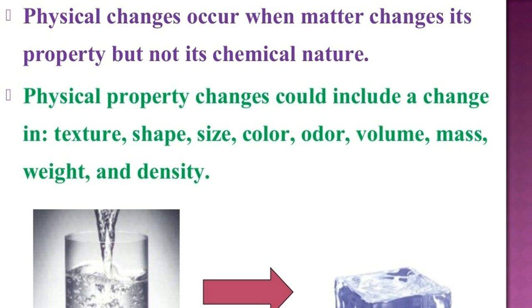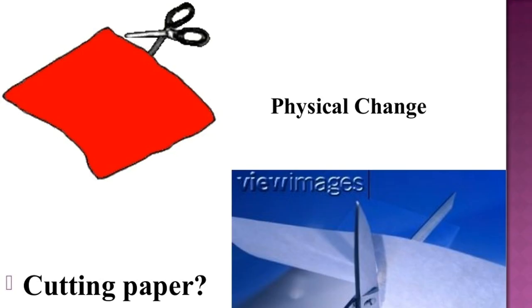First is physical change. We know in physical change the chemical composition of the substance remains fixed. There is no change that takes place internally, that is, the chemical formula remains the same. The only change that takes place is maybe in the color, maybe in shape, or maybe in the state. You pause the video and read every line which is written over here.